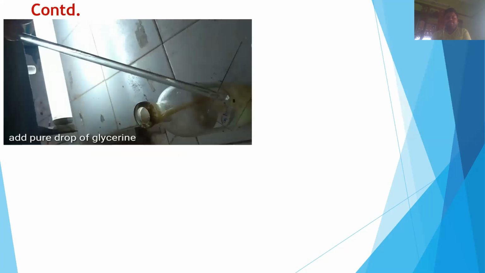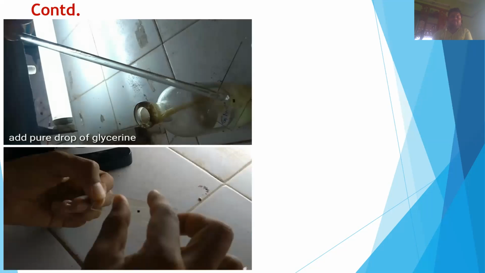In the next step, we again add a pure drop of glycerin onto the microscopic slide which contains the cinchona bark pieces. In the next step, we place a cover slip onto that microscopic slide which contains that portion of the cinchona bark.